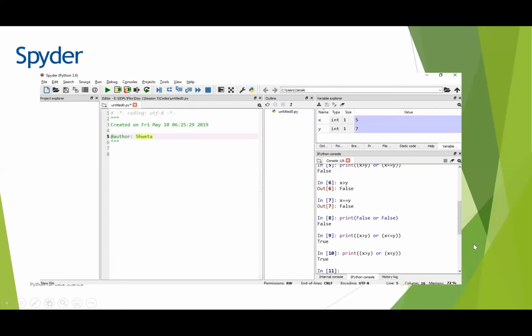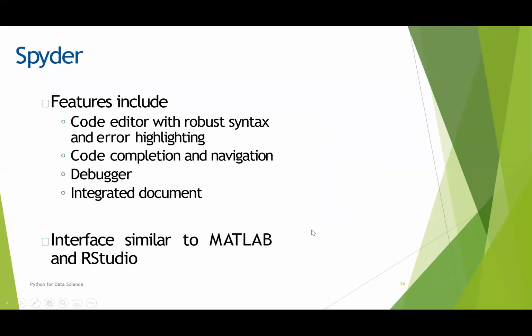Spyder looks like this, and the features of Spyder are a code editor with robust syntax and error highlighting. Wherever the error is, it will highlight that particular line, showing that the line has some error, along with code completion, navigation, debugger and integrated documentation. All these come under Spyder features. Along with that, the interface is similar to MATLAB and RStudio. If you are familiar with MATLAB and RStudio, it will seem familiar in Spyder.